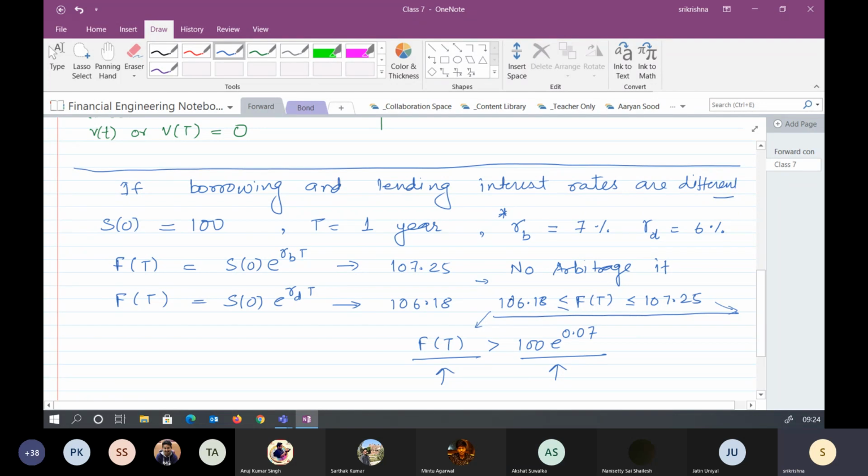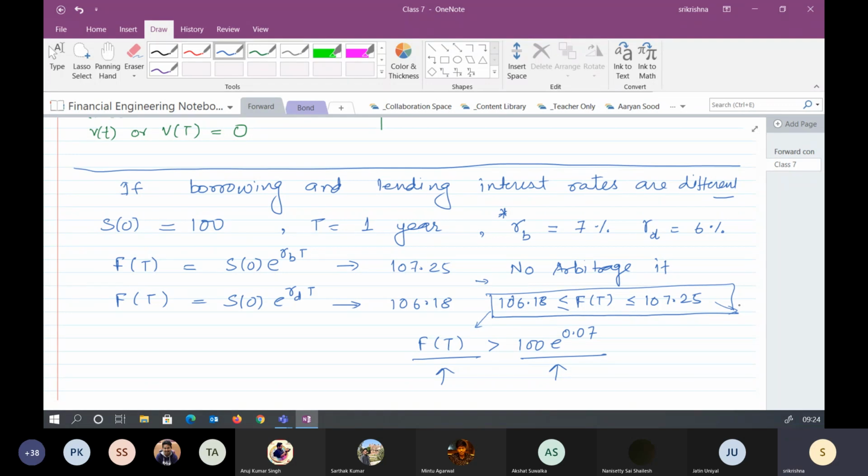Similarly, if it is not less than 6%, there is no point to short sell it and earn from the risk-free interest rate. So the price should be in this range. If the price is in this range, you will not have any arbitrage condition.